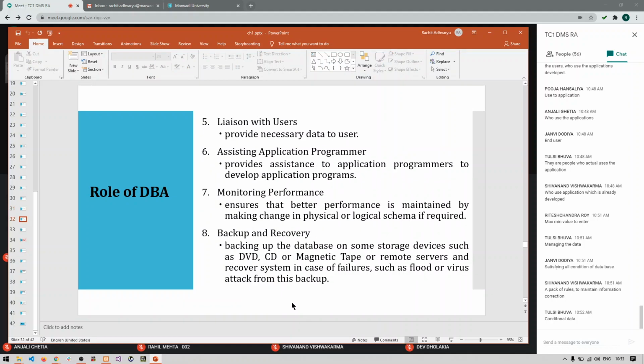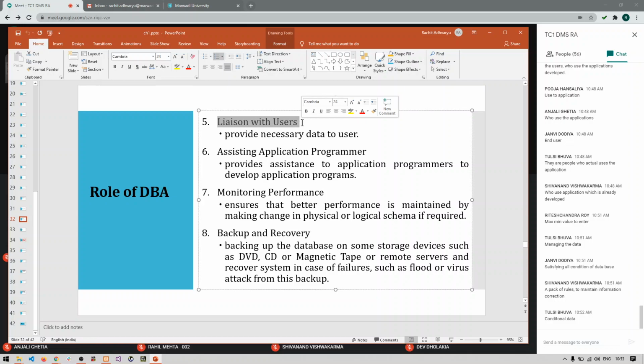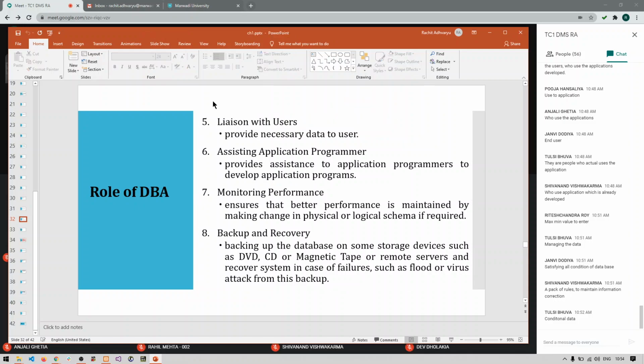Other than this, we have four more roles. Liaison with users. It is going to interact or communicate with the application programmers so that the database can be created in an efficient way. That is why it is written as liaison with the users. It is mainly going to interact with application programmers, as well as specialized users, so that whatever application is being developed by them is developed in an efficient way.